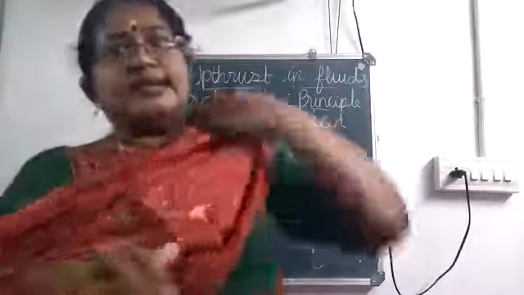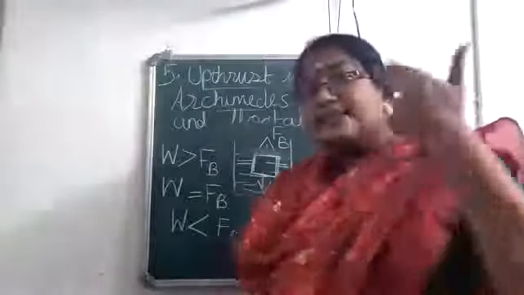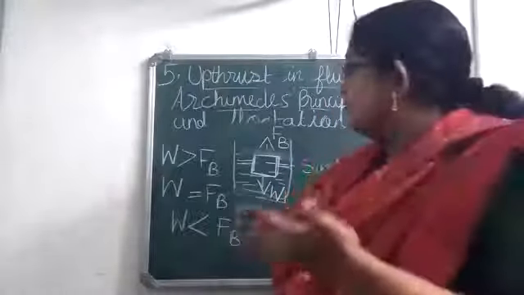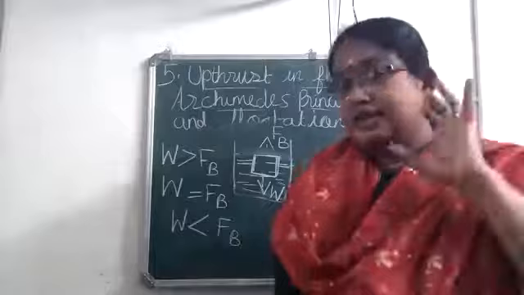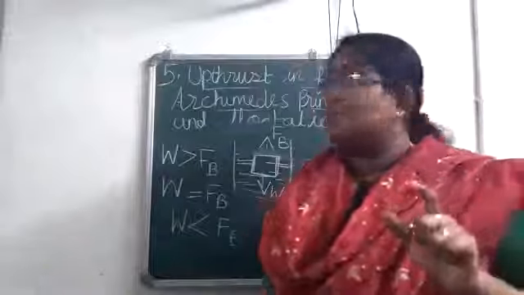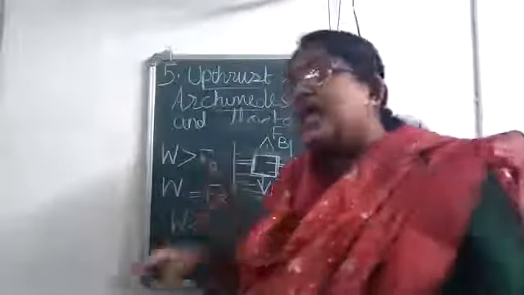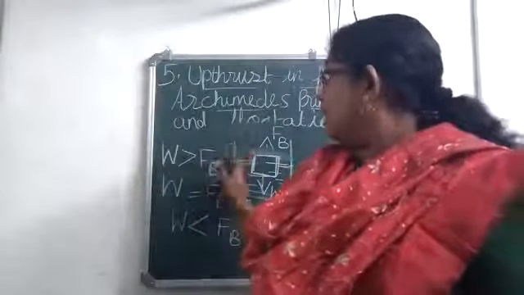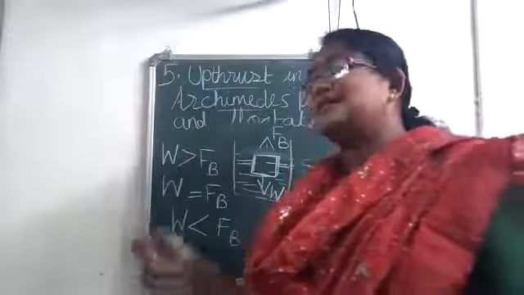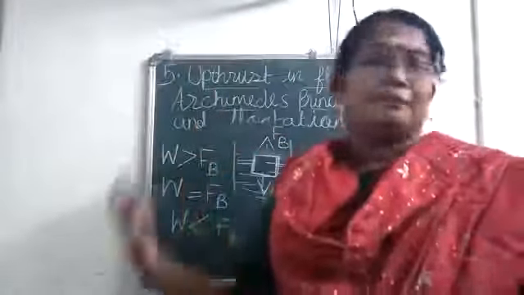Okay. So is it clear? When a body is immersed in a liquid, it experiences 2 forces. The weight of the body will be acting in the downward direction. At the same time, upthrust will be acting in the upward direction. If the weight of the body is more, the body will sink. If the weight of the body is equal to the upthrust, the body will float with the entire portion of the body under water. Okay, it will be floating, but the entire thing will be below the water surface. Now, if the weight of the body is less than upthrust, what happens? Some part of the body will be under water and some part above that.